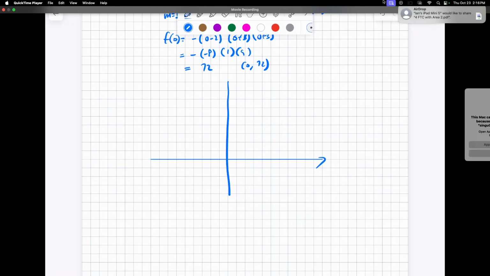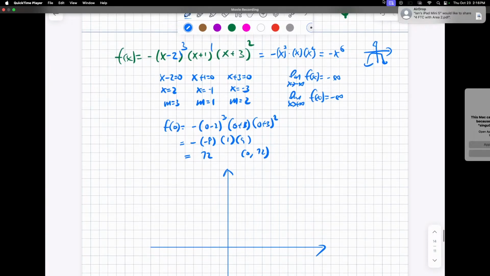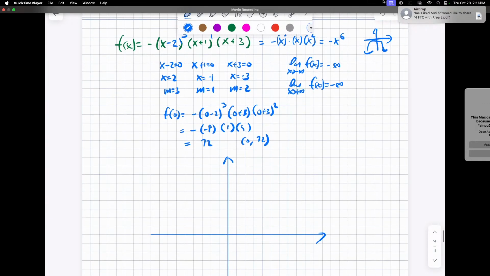We're going to start from the left-hand side. What's the most left-hand 0, which is negative 3. So it's going to be 1, 2, 3, negative 3. And I'm going to write down the multiplicity here, 2, because that makes my life easier. And this multiplicity is 1. And this is a multiplicity of 3.